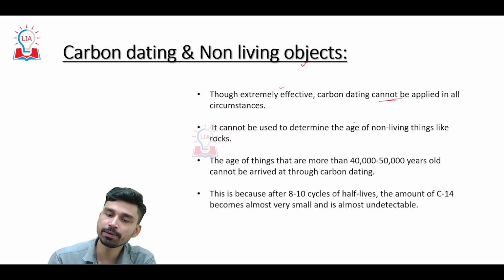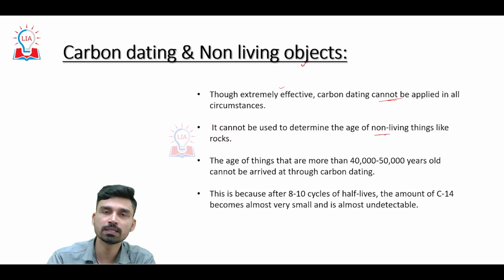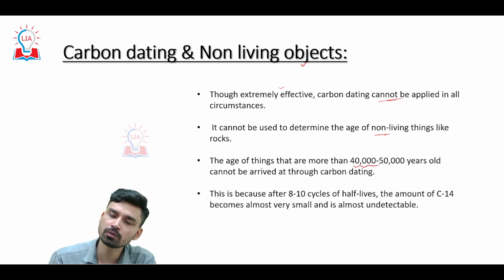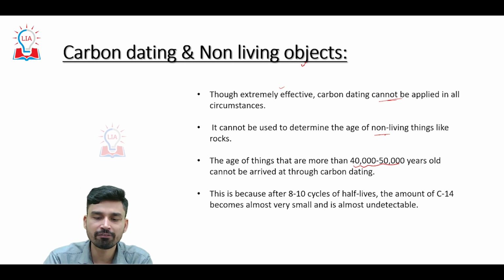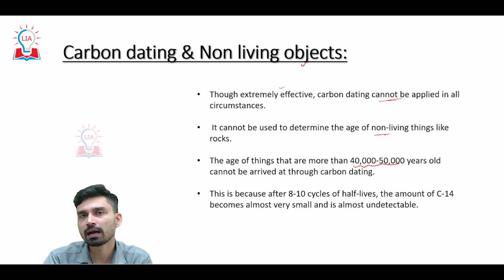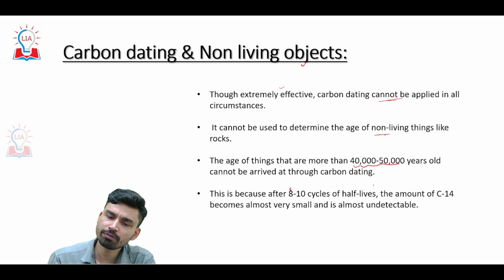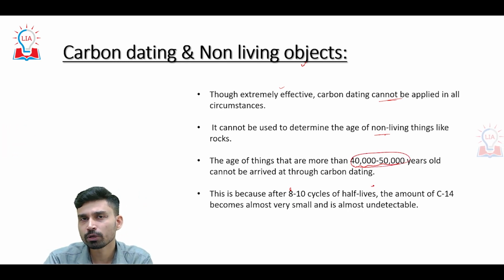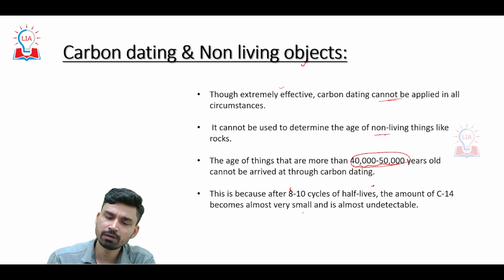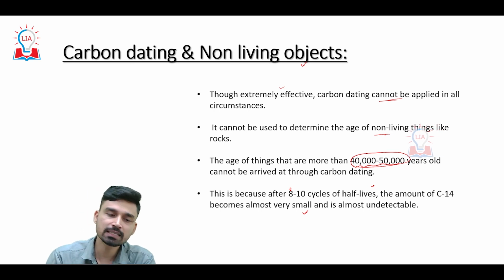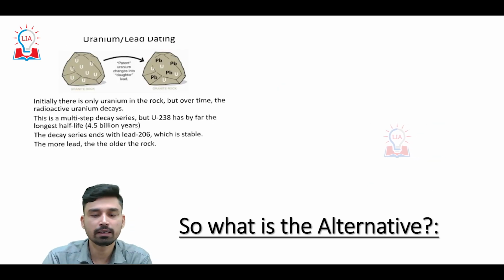For example, it cannot be used to determine the age of non-living objects such as rocks or any kind of rock sample. The age of things that are more than 40,000 to 50,000 years old also cannot be arrived at through carbon dating, because we know that carbon-14's half-life is about 5,700 years. So after 8 to 10 cycles of its half-life, which will be achieved in 40,000 to 50,000 years, the amount of carbon-14 left in the sample will be very small and almost undetectable. So these are some of the limitations of the carbon dating method.